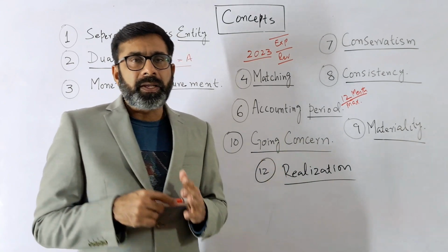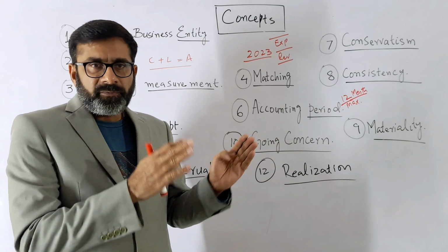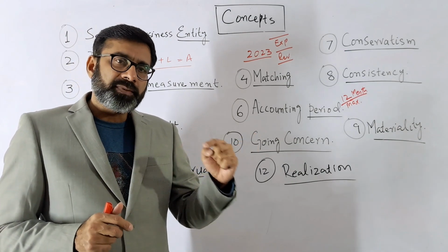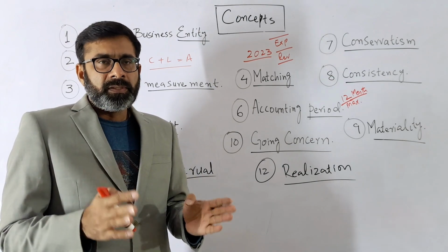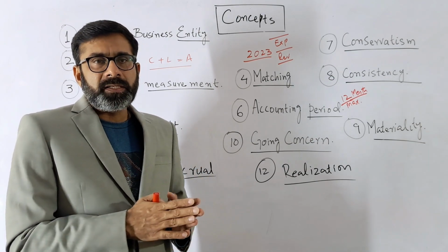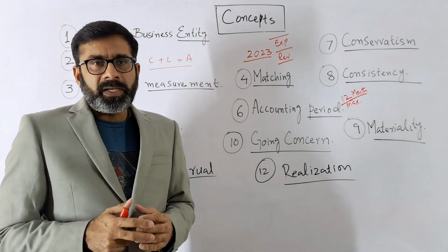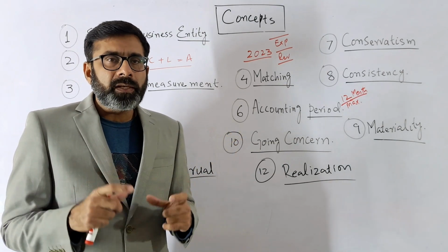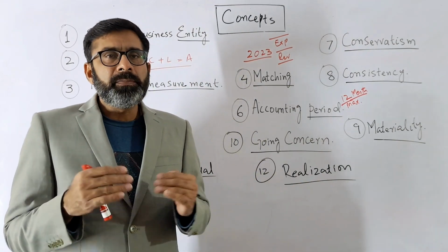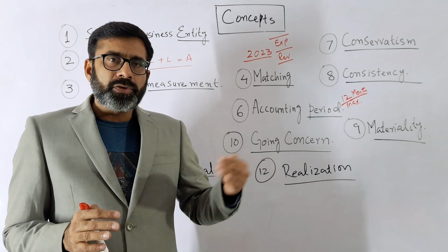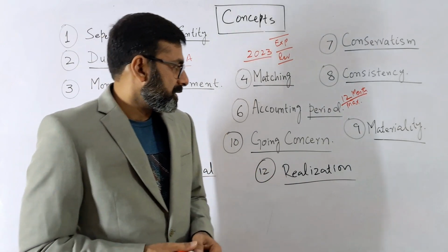So that's why it is recommended that if you are following some accounting principle, when you have different choices, you have to follow that principle consistently. For example, the depreciation method, or direct write-off or the allowance method for bad debts, or the inventory valuation method. Any method which you are following should be followed consistently. It should not be changed from year to year. If you change every year, it is not a good sign for the business.